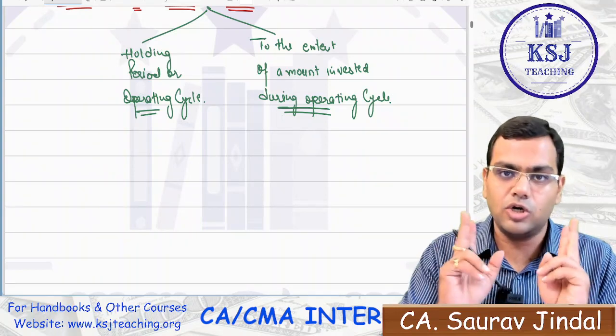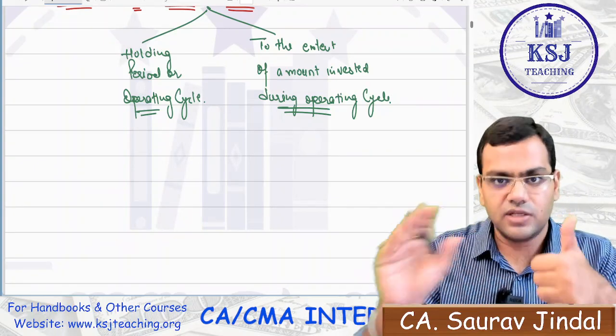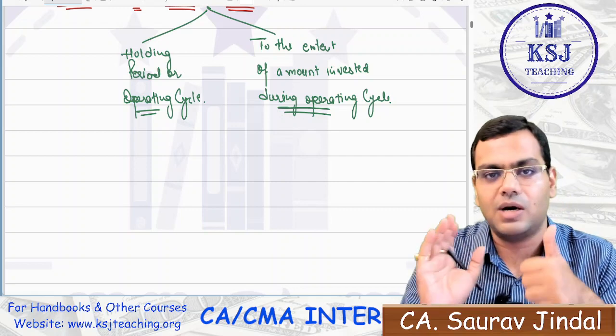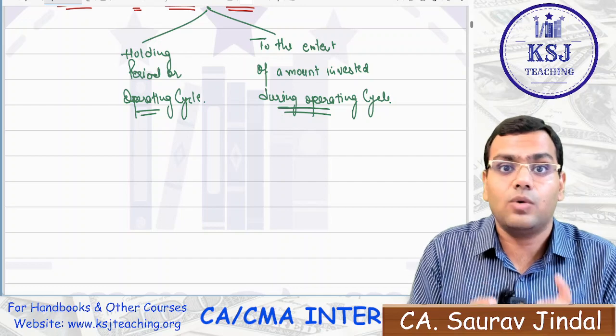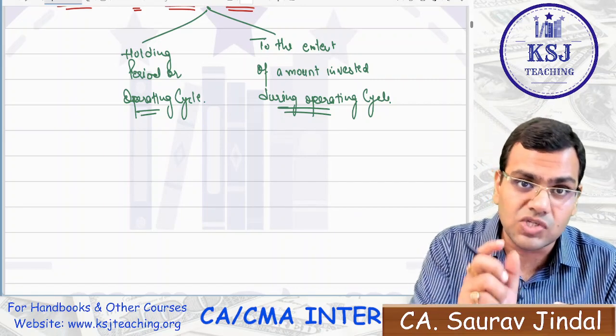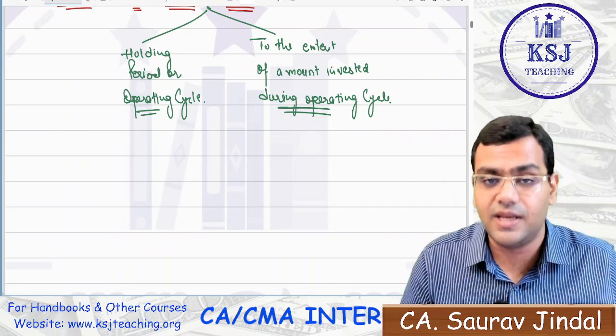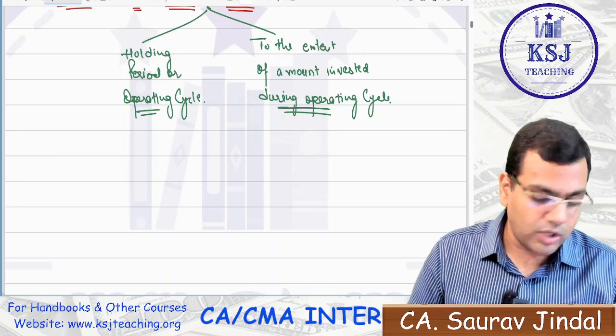So it is dependent upon two things. One is the period for which there is an operating cycle, the period for which the amount is invested, and the other is the amount of working capital that will be required. That depends upon the investment during that operating cycle. These two are very important things, right?